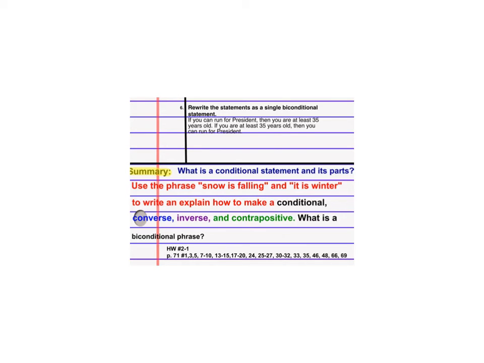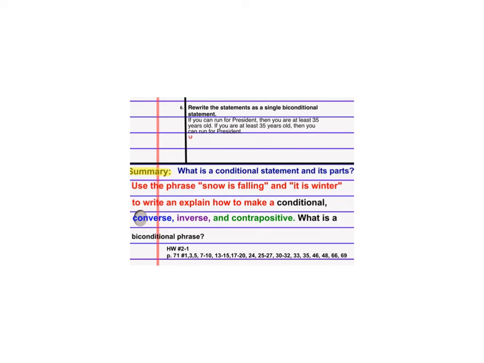All right. So example 6, we're going to do one more biconditional and then the summary. If, and this is true, if you can run for president, then you are at least 35 years old. So that's the if then statement. The converse, if you are at least 35 years old, then you can run for president. So let's change that into a biconditional.